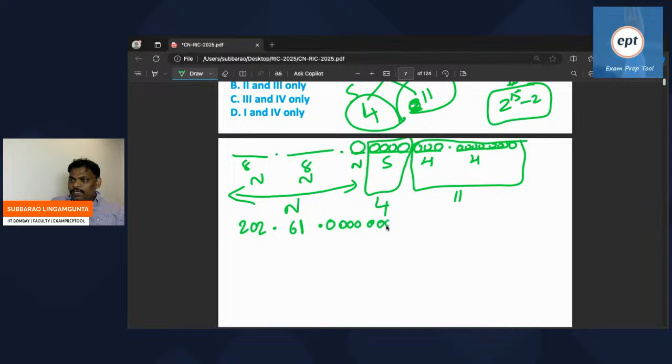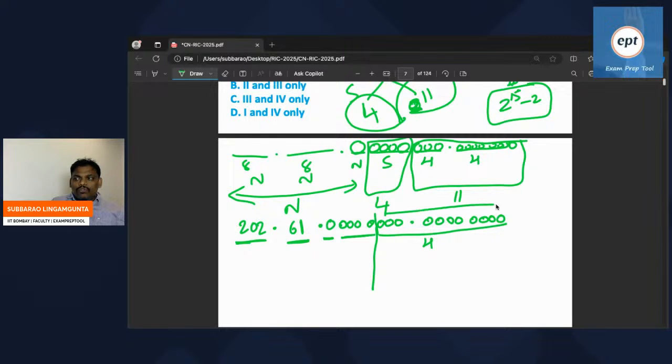8 zeros here. Dot, 8 zeros here. Observe clearly, otherwise it may create some trouble for you. Observe clearly. This is the 20.61 network as I have written it. So one bit for network, that is also okay. Remember, these 4 bits are for subnet, and this entire thing is for host purpose. So remember everyone, the host part.